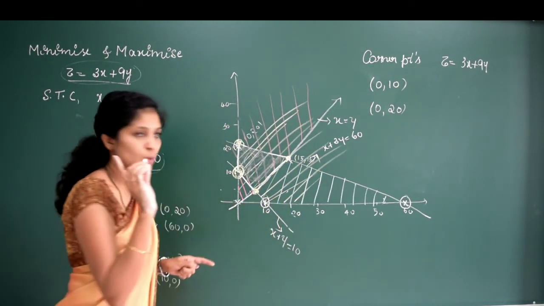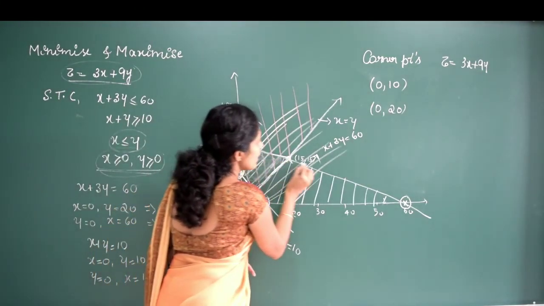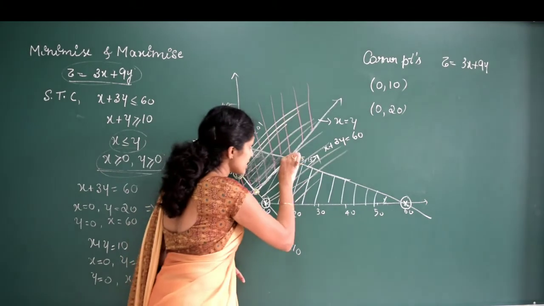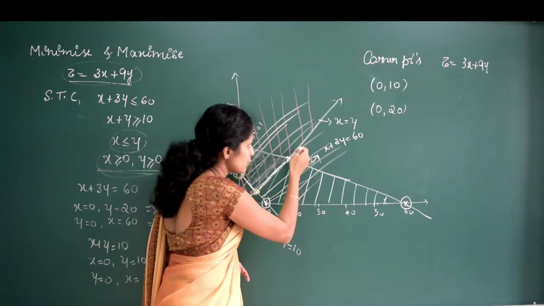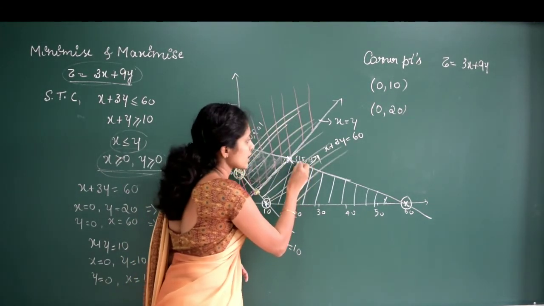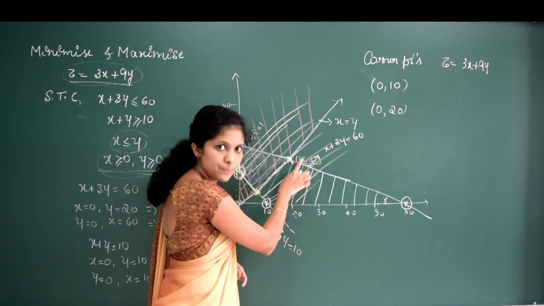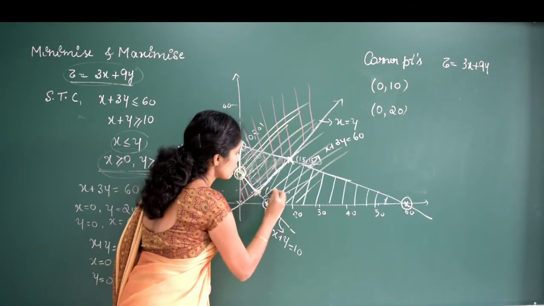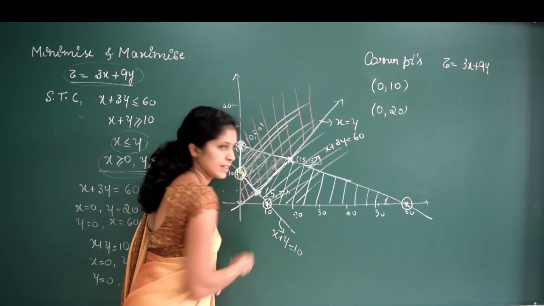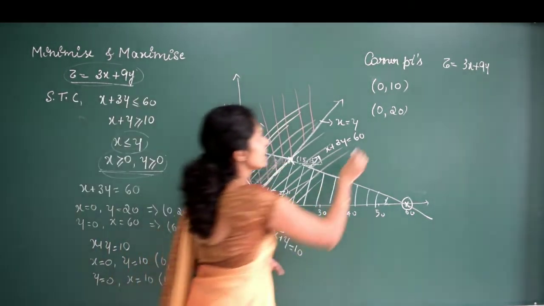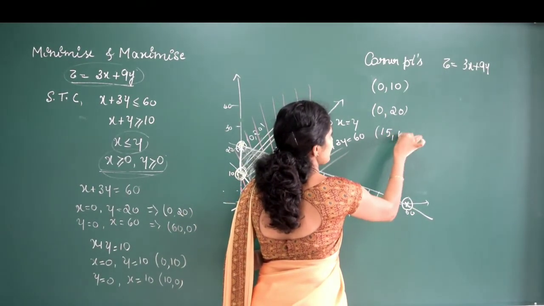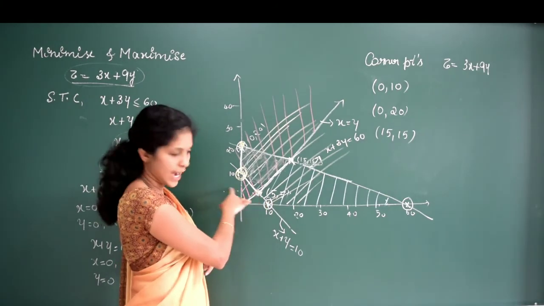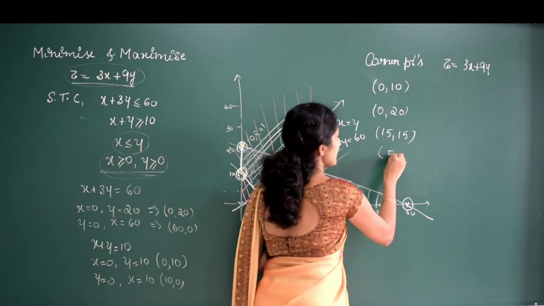Or else you have to solve two equations. Which equation you have to solve? This equation and this equation. Is it clear? This is the intersection point of these two lines. So if you solve these two lines, you get the common point. I think this point will be 15, 15. Check in your graph sheet. So this point is now 5 comma 5. So clear? So the corner points are: next one is 15 comma 15. Another corner point is 5 and 5.